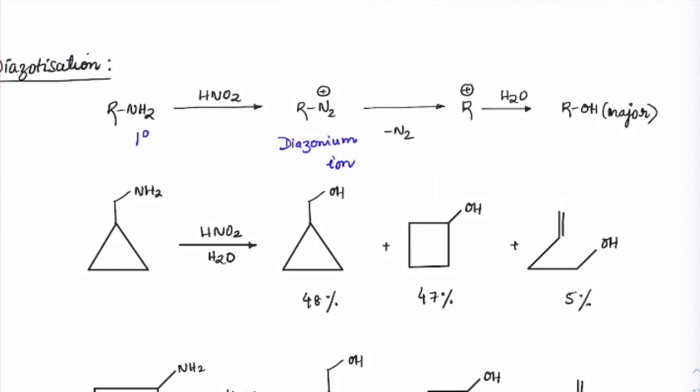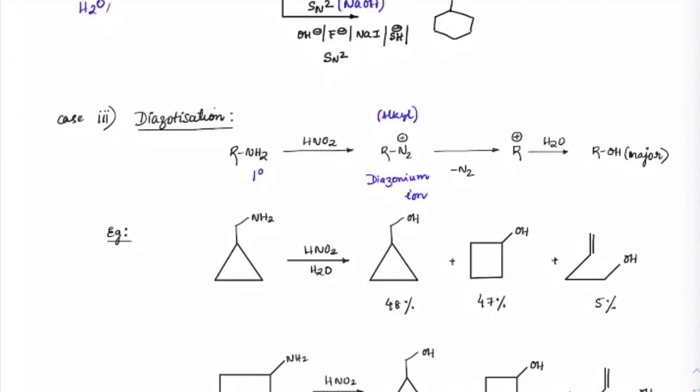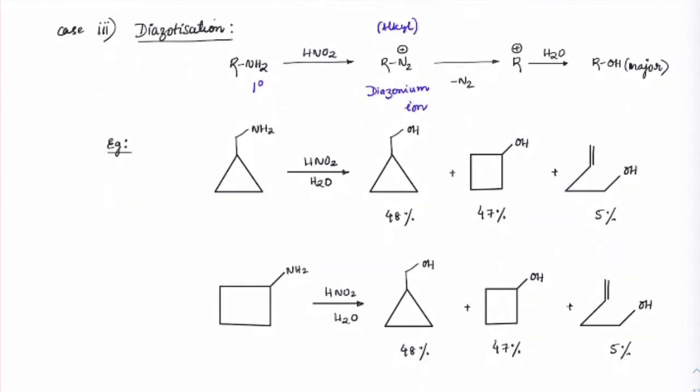Diazonium ions in alkyl are highly unstable. If it is an alkyl diazonium ion, it is highly unstable. Immediately it will release N2 as a gas, and then R would become a carbocation. Once it becomes a carbocation, water would attack that and you will get alcohols as major products. I will give you the mechanism now. Just try to understand the overall reaction first.